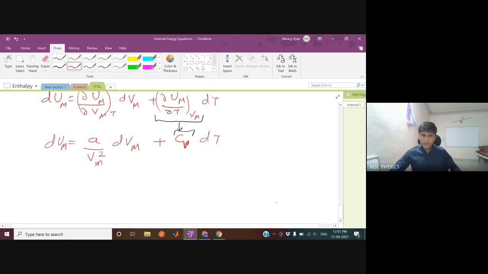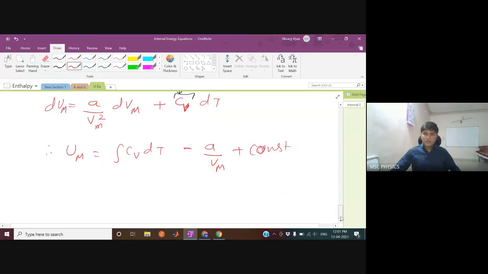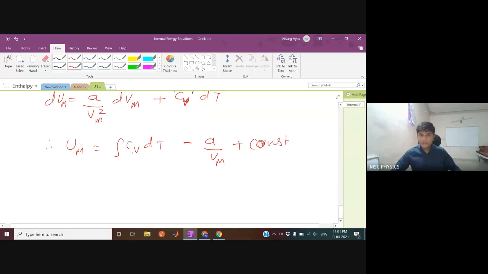Therefore, from here you can take the integration on both sides. So Um is equal to integration of CV dT minus A by Vm plus some constant. This is the integration for the specific heat CV for different materials. It will be different for different real gases, and you can do the integration for different purposes.